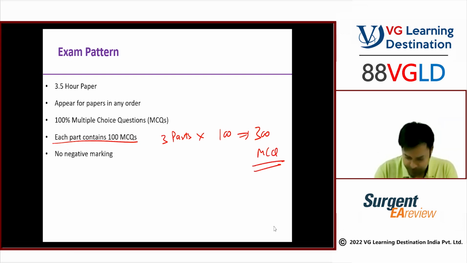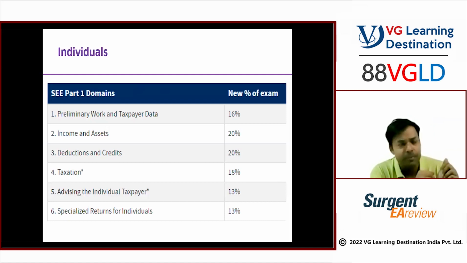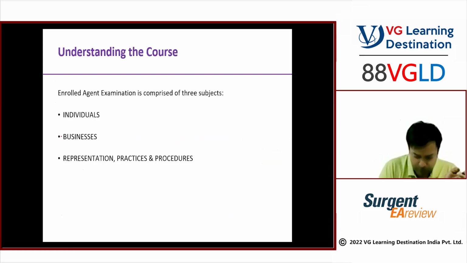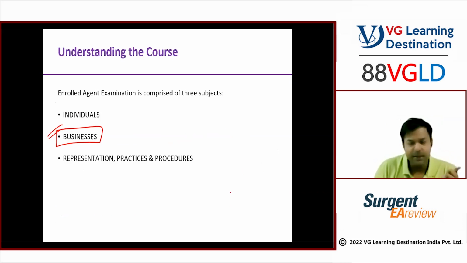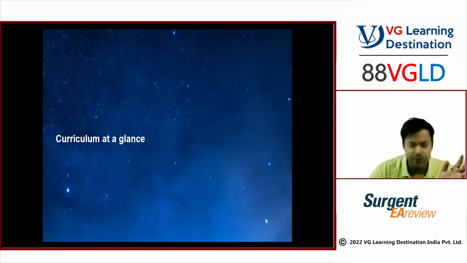Okay, let's move. Let's look at the curriculum. As I discussed, there are 3 parts: individual, business, and representation. Wednesday onwards, we are starting the second part, which is going to be business, which is the bulkiest one. So we will start with the business. But let's see the curriculum for all 3 parts.